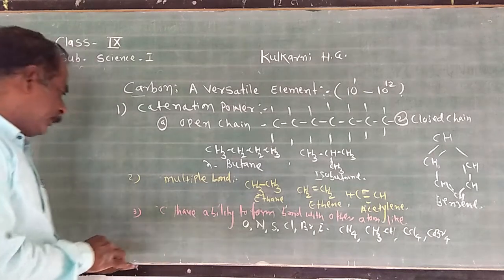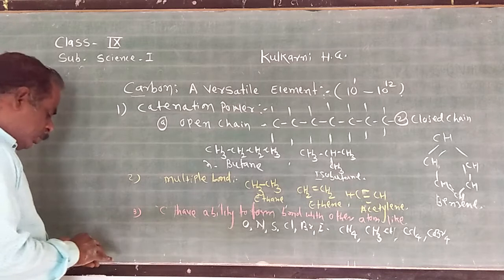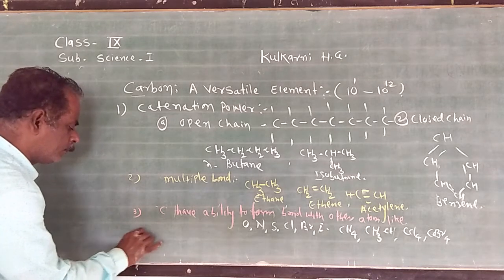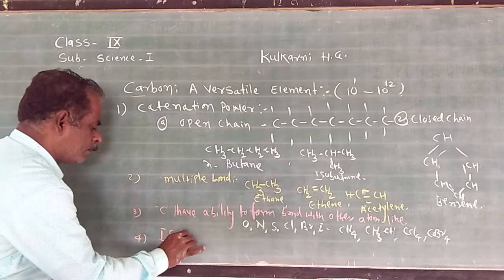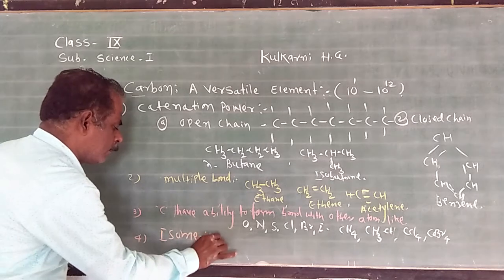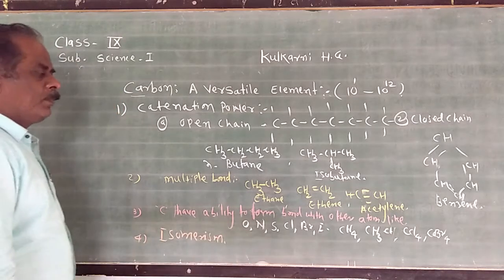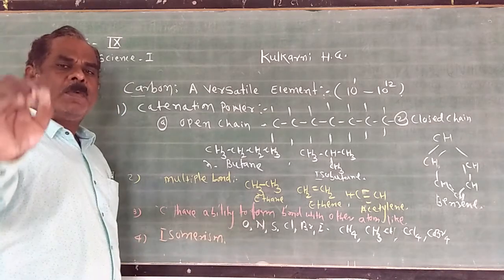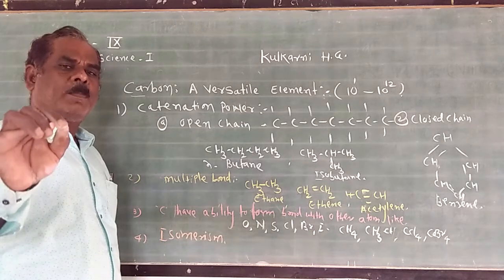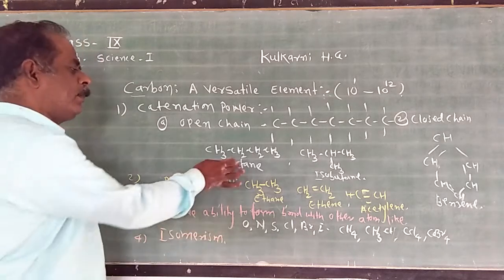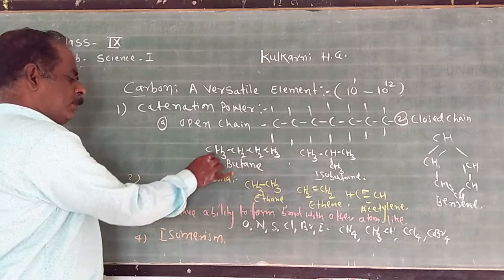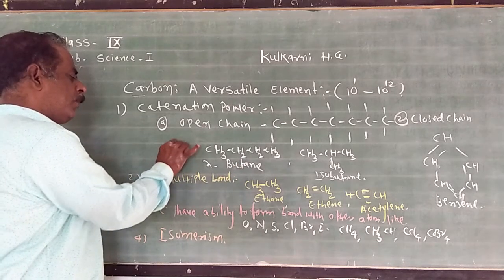Fourth reason is isomerism. Isomerism means organic compounds or carbon compounds which have the same molecular formula but differ in structural formula. For example, here butane is given. The molecular formula of butane is C4H10.